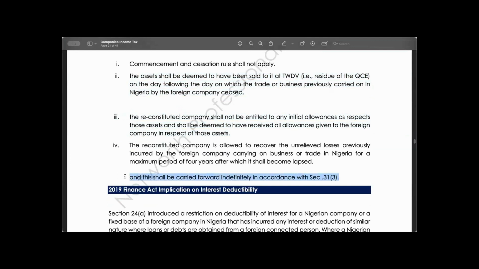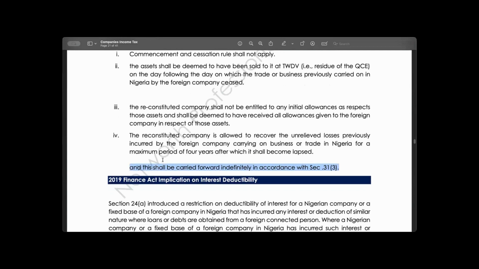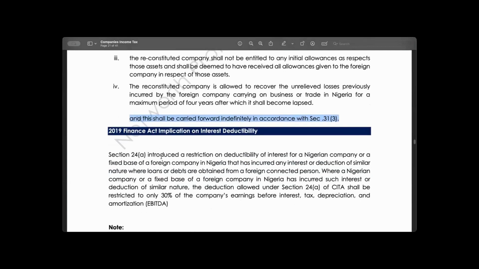No. The act does not say indefinitely for this kind of company, except if there is an adjustment today. As of today, there is no amendment to that. So for the reconstructed company, their losses are carried forward for a maximum period of 4 years. Unlike the other companies where they can carry forward their losses indefinitely, the reconstructed company can only carry forward its loss for a maximum period of 4 years.